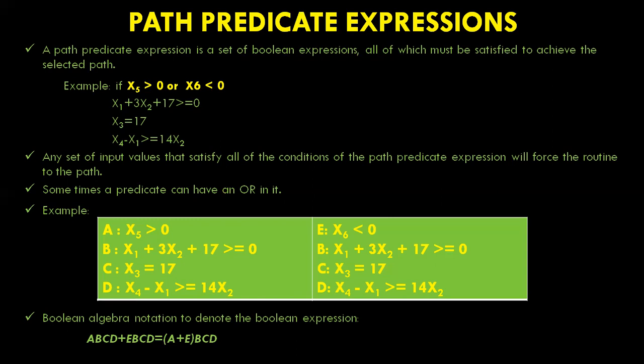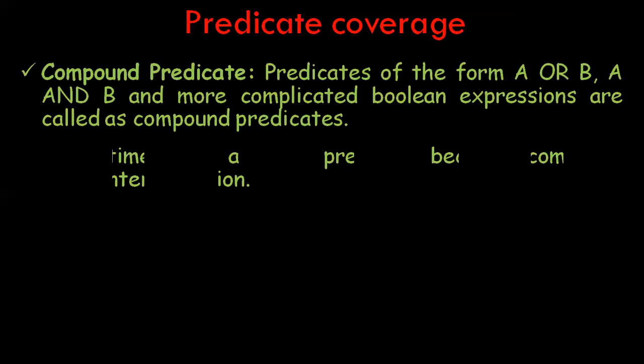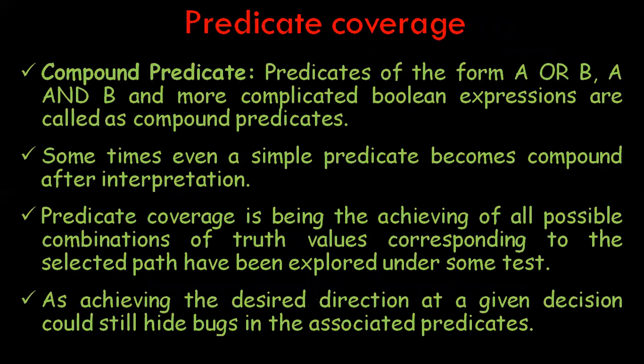Okay, now let us see what is predicate coverage. So here most programming languages permit compound predicates at decisions. That is, a predicate of the form A or B, or A and B, and more complicated Boolean expressions.